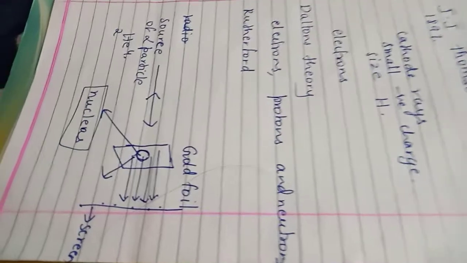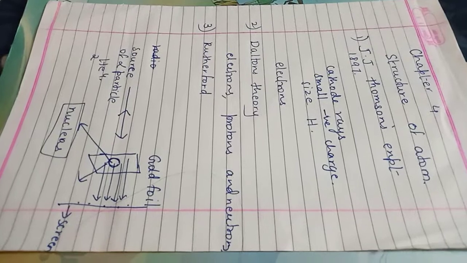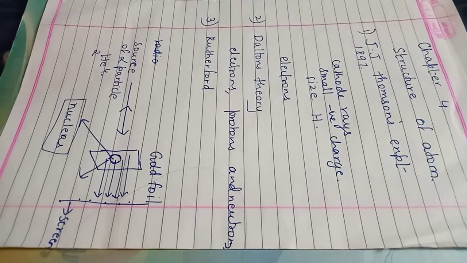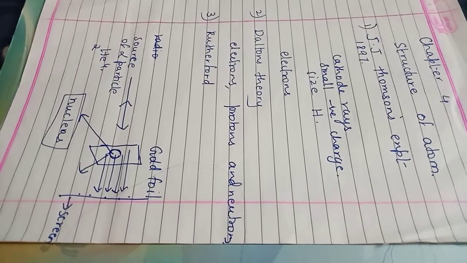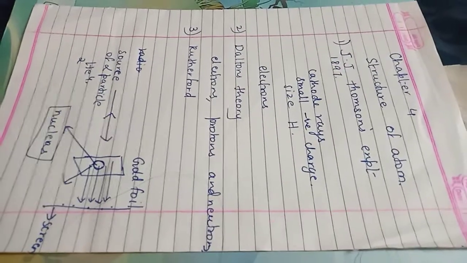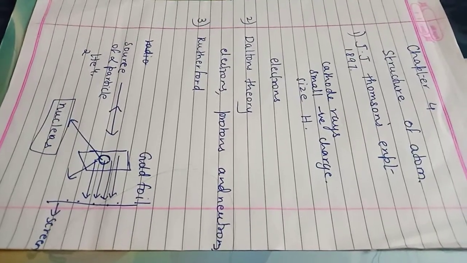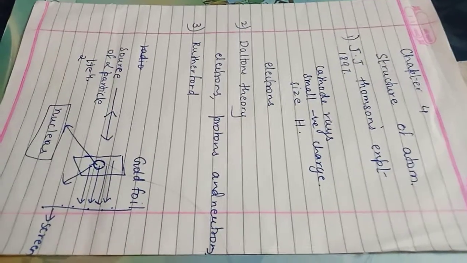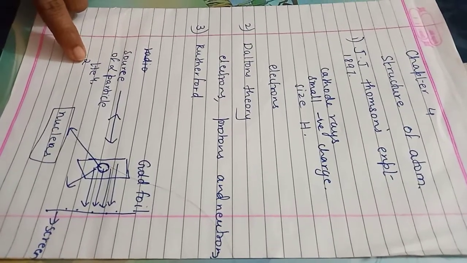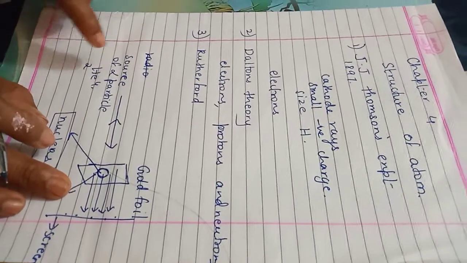This nucleus is very small in size, no doubt, and since the nucleus is very small compared to the size of the atom, most of the alpha rays traveled undeviated, and accidentally if one alpha particle was incident on the nucleus, it retraced its path. So the nucleus is positively charged. Now how do you say that it is positively charged? Because that alpha particle is positively charged helium. So that positively charged helium will be repelled by the positively charged nucleus. Only that will be retraced.